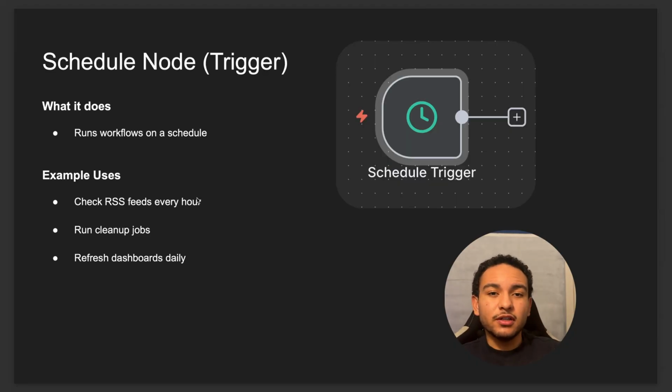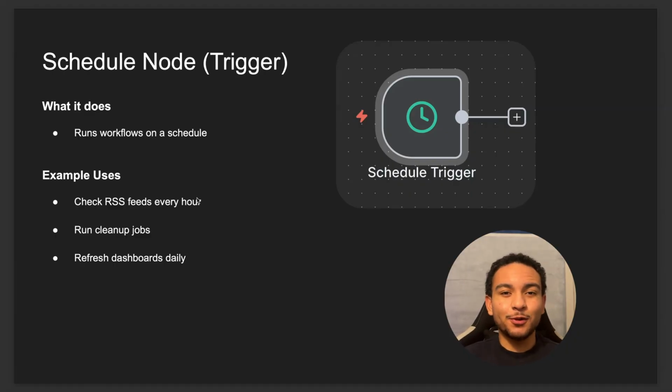The schedule trigger is also a really simple trigger. This one, as the name says, is going to be running on a schedule. So let's say you want to run it every Friday at 12 a.m. That's what you're going to use this trigger for.